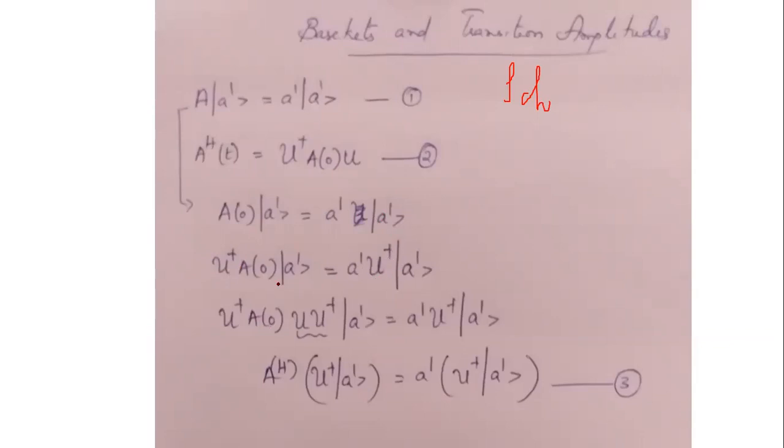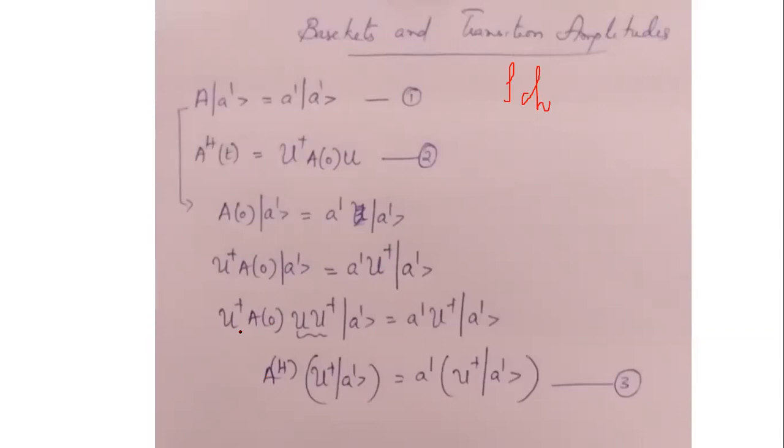Okay. Now, in the next step, you can introduce U dagger U in the left hand side of the equation. We know that already U dagger U is the identity operator. So there is no harm in introducing an I here, right? So I introduce U dagger U A0, and here I put U dagger A prime. Then the right hand side remains the same. I don't introduce anything on the right. Okay. Now you just see, so I can write.